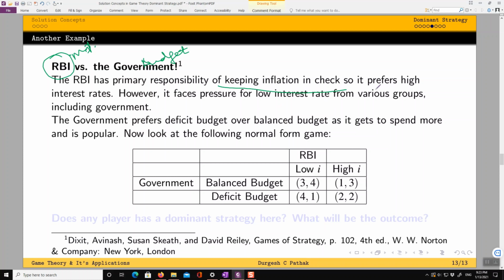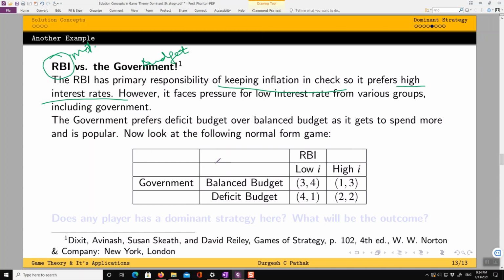That can be achieved by keeping high interest rate, because a high interest rate makes borrowing costlier, and once borrowing becomes costlier, liquidity in the market decreases. So this is one way of reducing the liquidity in the market and keeping inflation in check. Actually, a very primary way.